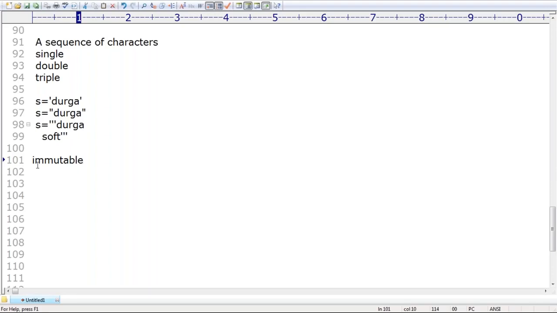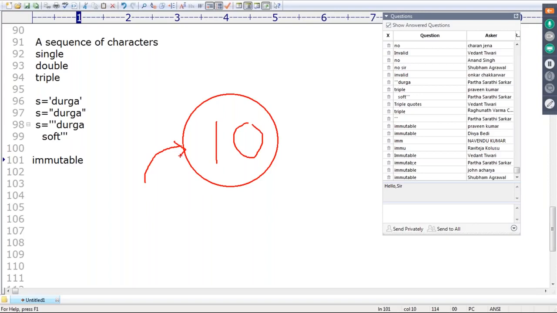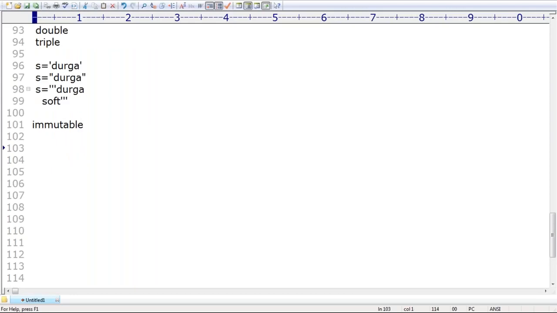Are you getting it? Sir, I'm creating one object. Once I created an int object with 10, if I want to change it to 11, the existing object won't be changed, sir. With 11, a new object by default will be created. Remember, once we create an object, we are not allowed to change the content. If you are trying to change the content, a new object by default will be created. This non-changeable nature is nothing but immutable. Raviteja, I hope you are getting some basic idea. Immutable means non-changeable nature. Remember that. These are the fundamental data types.